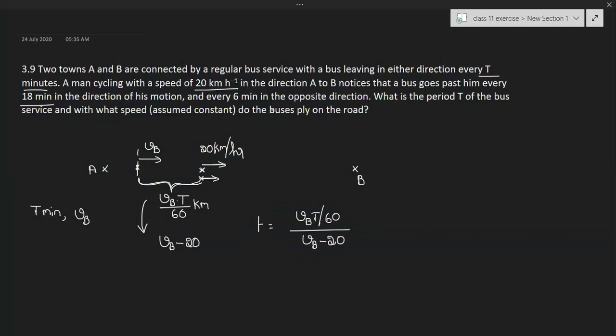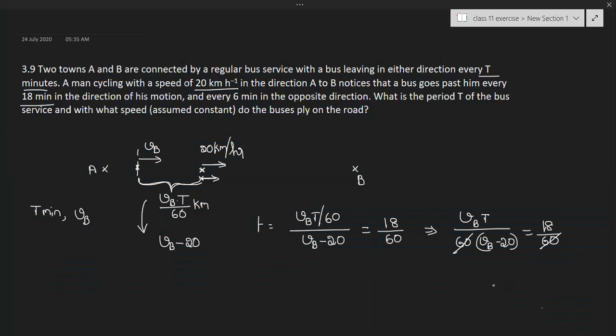It is given that this value equals 18 minutes. So it is equal to 18 minutes converted into hours. So that implies Vb into T by 60 into Vb minus 20 is equal to 18 by 60. So 60, 60 cancel. Now coming to the second case.